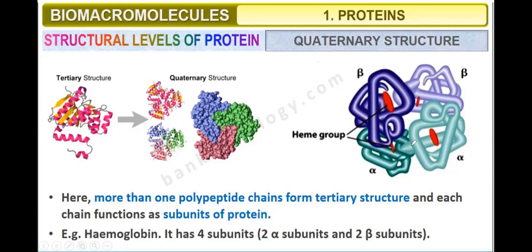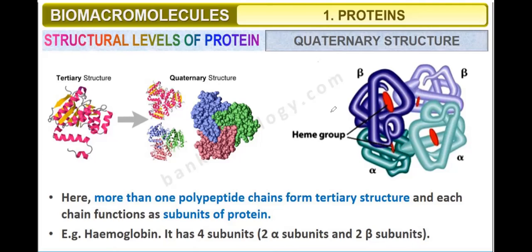So here there are what? Alpha helix, beta sheet, 2 alpha, 2 beta. And then there is what? Heme group. So hemoglobin shows what? Quaternary structure. It has 4 subunits, 2 alpha subunits and 2 beta subunits. So sometimes the question will be, how many subunits are present in hemoglobin? Then 4 subunits. How many alpha and how many beta? 2 alpha subunits and 2 beta subunits.